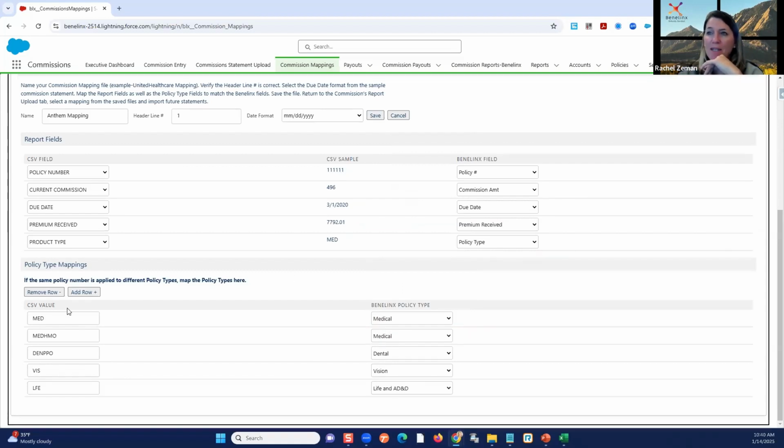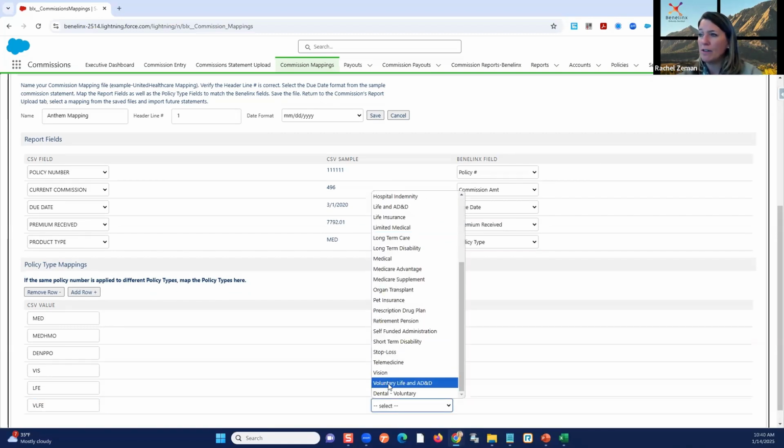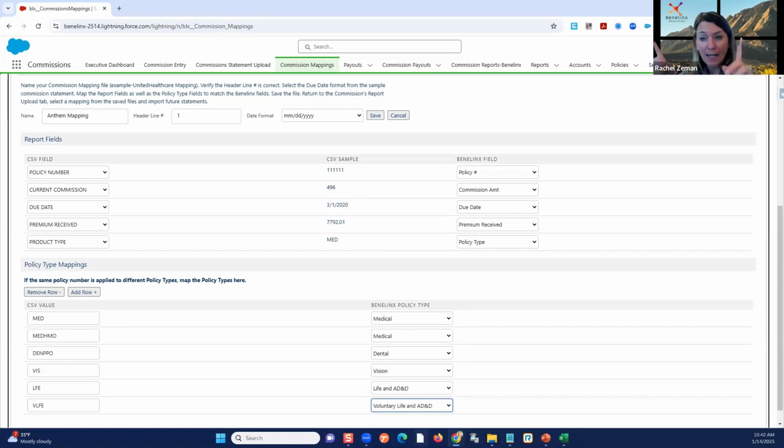Life insurance. So we're mapping that. If we have a new product that was sold, right, and we need to add it, what does Anthem call Vol Life? Maybe they call it VLFE. And now we go and we just map that to our Vol Life. Okay. You're going to get errors if you sell a new product and it's not mapped because the system can't find it. It's one of the variables it's looking for. It's looking for that carrier policy number and the policy type. So it doesn't load. Why does it do that? So it doesn't load the 36 cents you're receiving for voluntary life into your medical policy, right? We want to put it in the right place, in the right record.